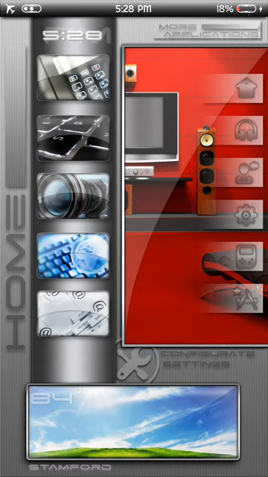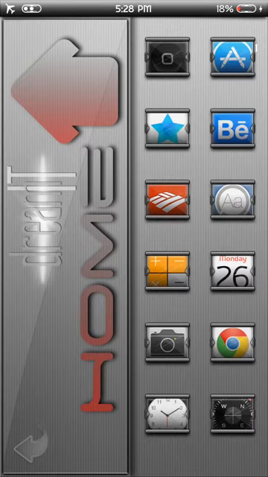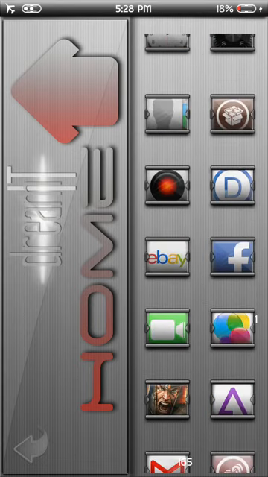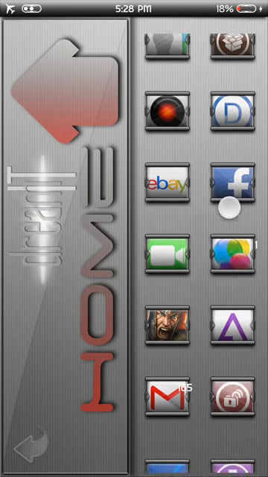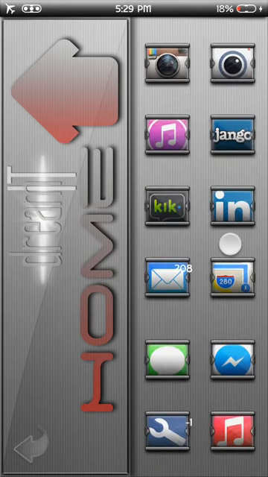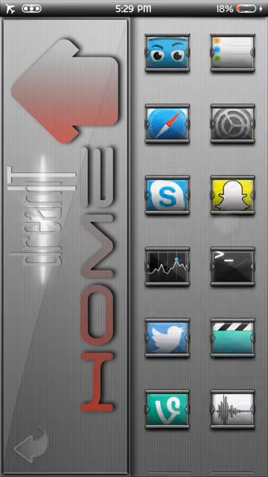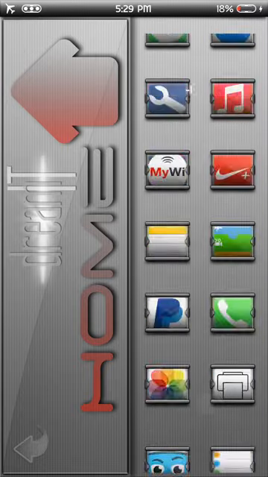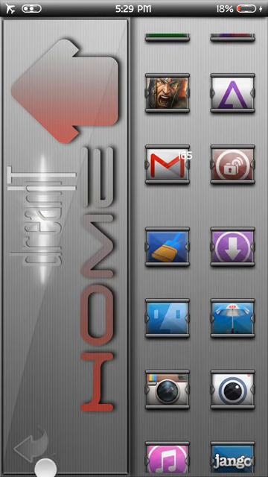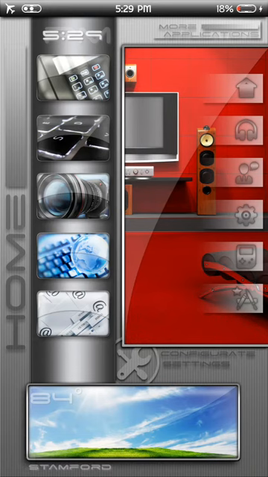Right here, guys, we have the home page, and if you click up here, it'll open up a folder where you'll find all the apps you have on your iPhone, with a nice little icon overlay and icon mask. Every single icon you have here will be completely masked no matter how you download it. It looks awesome and works great. If you want to go back, there's a back button right over here. Just tap and it'll bring you back to the page you were on.